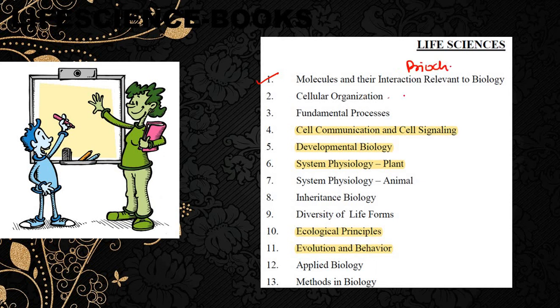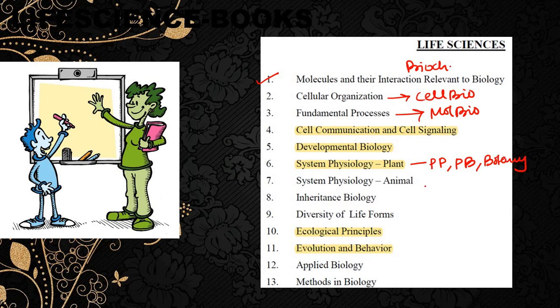Then the second is cellular organization, which we mainly call cell biology. The third unit is fundamental processes, which we mainly call mol bio, that is molecular biology. The fourth unit is cell signaling and cell communication. Next, the fifth unit is developmental biology. Sixth is system physiology in plant, which we call plant physiology or plant biology. Sometimes we call it botany also.